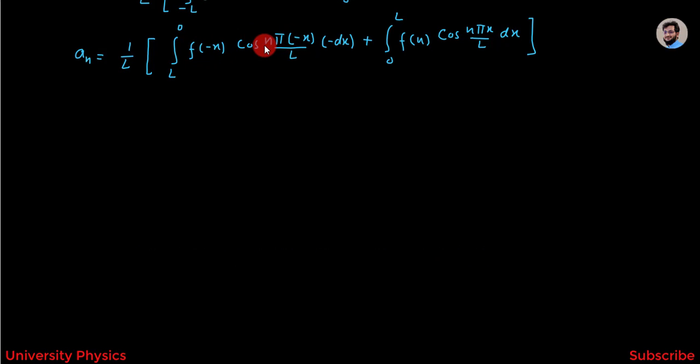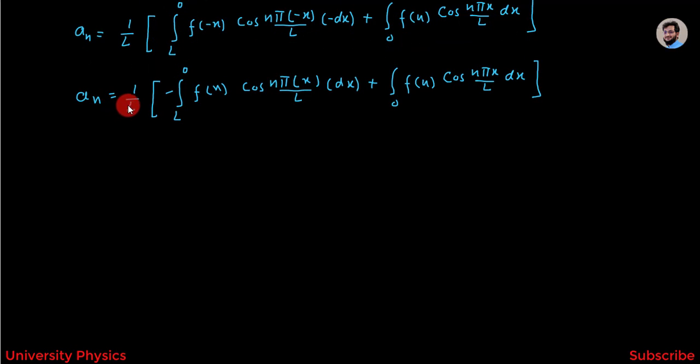And here we know that cos n pi minus x over L is equal to cos n pi x over L. Therefore, this can be written as an is equal to 1 over L into minus integration from L to 0 f of x cos n pi x over L dx.